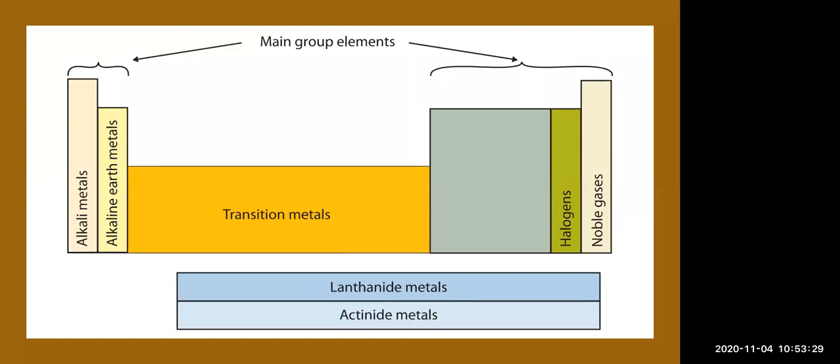Now these lanthanides and actinides came from the transition metals. Lanthanide elements are there, and below that actinide elements are there. But a few of the elements were discovered later on, which show properties similar to those of the lanthanide metals. So they are known as the lanthanide series, and the elements present after the actinide metals are known as the actinide series.